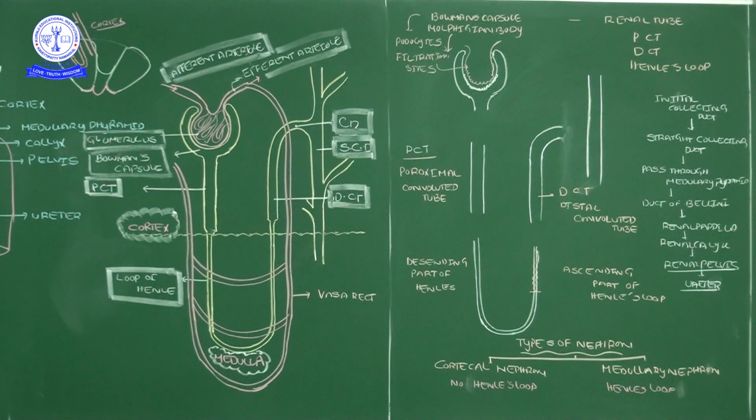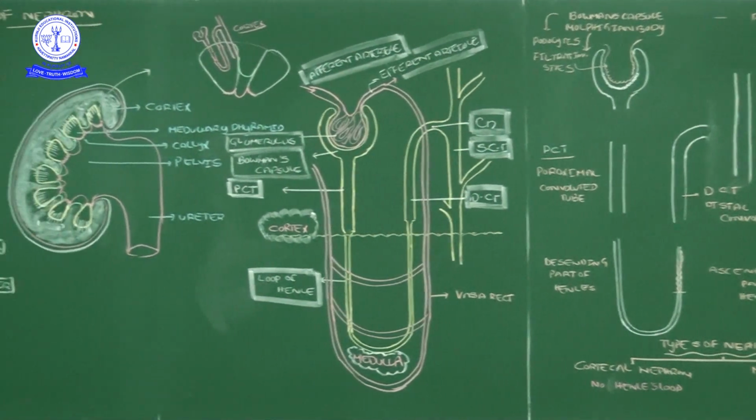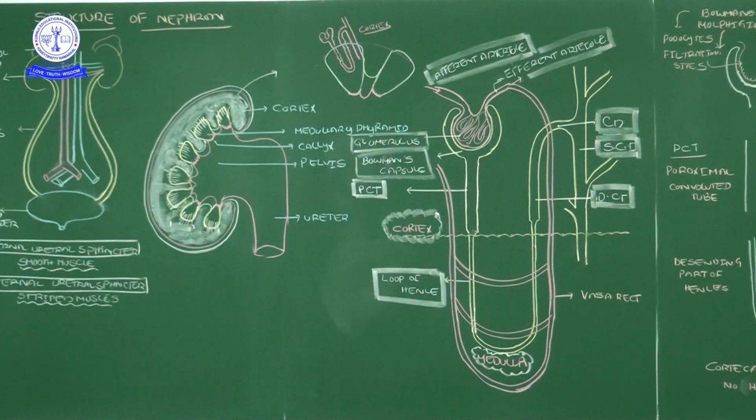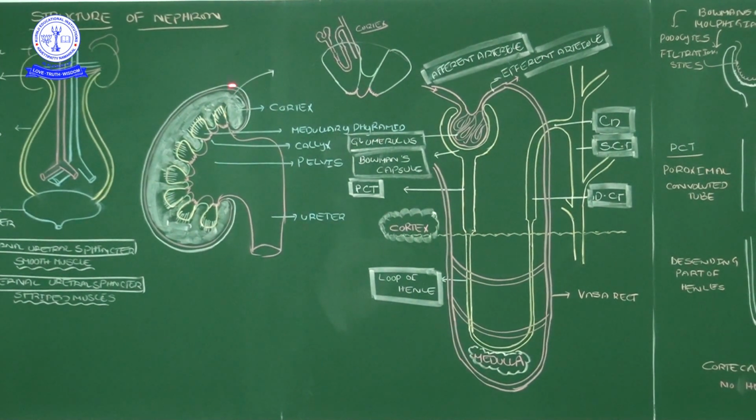In the continuation video, I will explain the significance of this thick and thin nature of the wall of the nephron in urine formation. Okay, let me wait for the next video. Everything understood? Today you got clarity about the structure of a nephron.